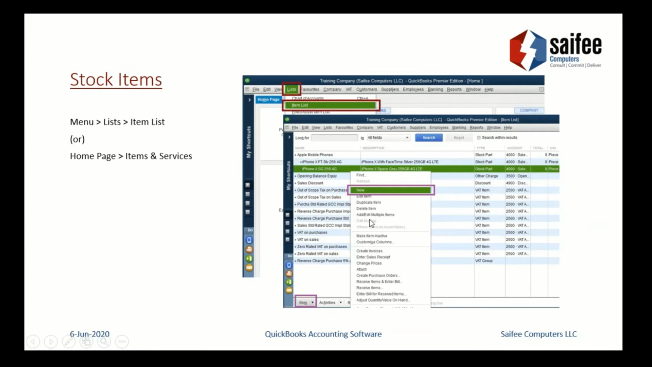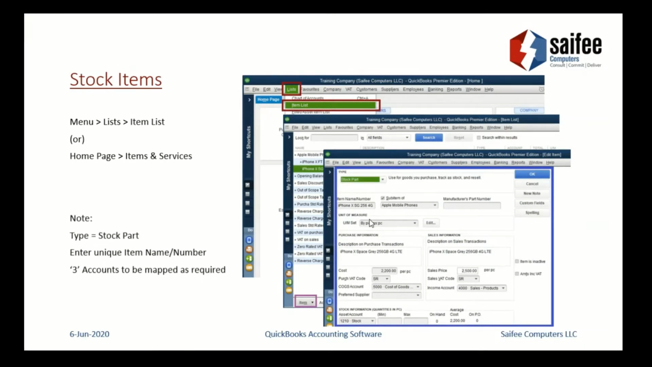For example, if you want to create an iPhone X, silver grade 256, then you want to create a 128, then you want to create XYZ, whatever stock item the company is buying and selling. You can simply duplicate an item and change the information that is required instead of creating everything from scratch all the time. So again, the ease of use and the speed come into the picture. The time spent on these activities is pretty less.